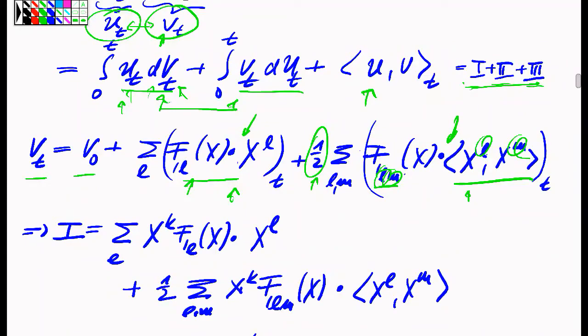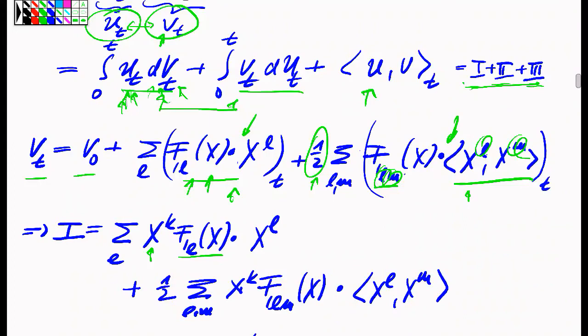So in other words, ut times dvt is the old ut process, which was the kth coordinate process, times, for the first part, f,L derivative, a derivative into L direction of f, integrated against the xl process. So here I'm pulling these two integrations, writing them as one, using again the associativity of this stochastic integral, where I need to integrate the product of the two processes, namely the u process is the one factor of this product, and the second factor is the lth derivative of the f function evaluated on the x process.